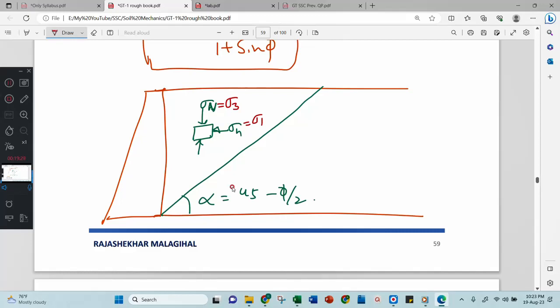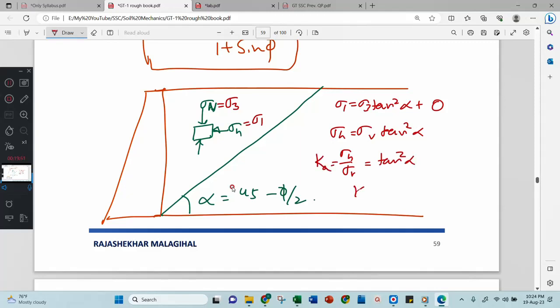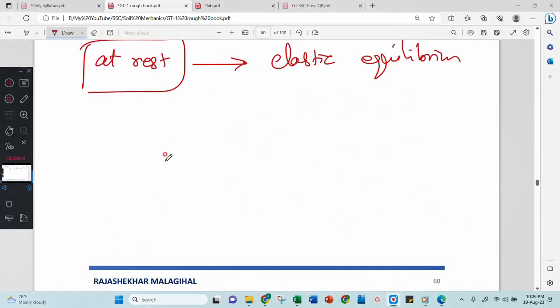Then after that, I have an equation: sigma 1 equal to sigma 3 tan square alpha plus 2c tan alpha, where c is 0. Then sigma 1 is sigma h, then sigma 3 is sigma v tan square alpha, then sigma h by sigma v is nothing but tan square alpha, that is your Ka. Therefore Ka mathematically is 1 plus sin phi by 1 minus sin phi.